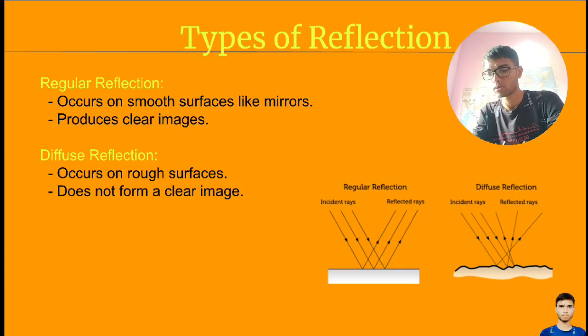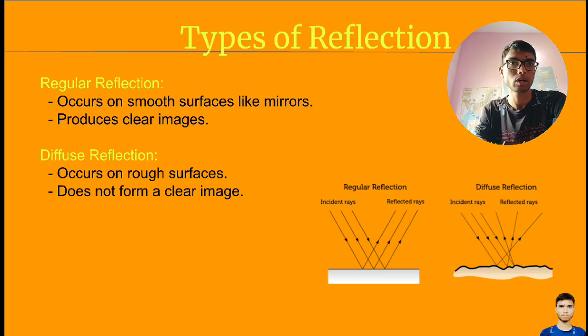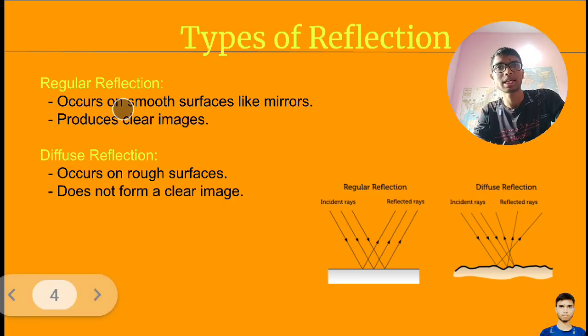parallel rays. Angle of parallel incidence rays will be equal to angle of parallel reflected rays. It occurs on a smooth surface like mirrors and produces a clear image. Of course, because it is happening on a smooth surface, that's why you will get a clear image.